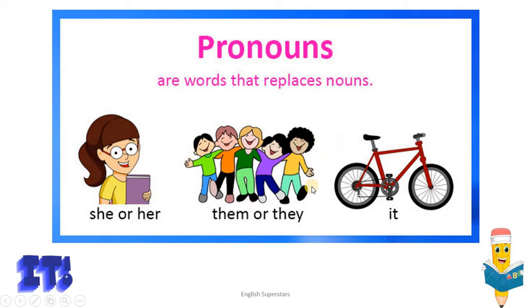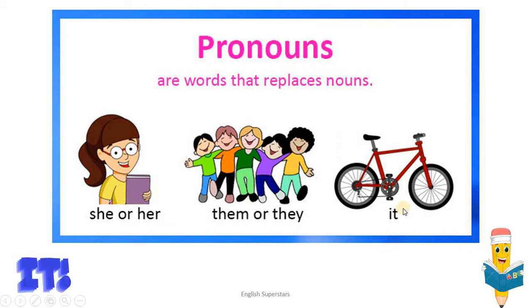Similarly, when there is a group of people like Ali, Suhail, Amjad, Zubair, so many names are there, we say they are friends. Right? So, we are not saying their names again and again. We use a pronoun, that is they. Similarly, if somebody wants to talk to Ali, Zubair and Ahmed, we will say, yes, you can talk to them. Now, we are not saying, yes, you can talk to this and this boy. We don't say the names again and again because pronouns are used in the place of these nouns.